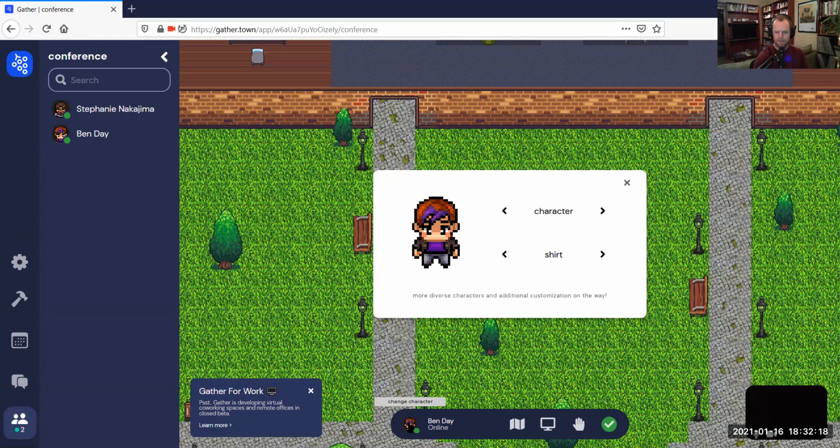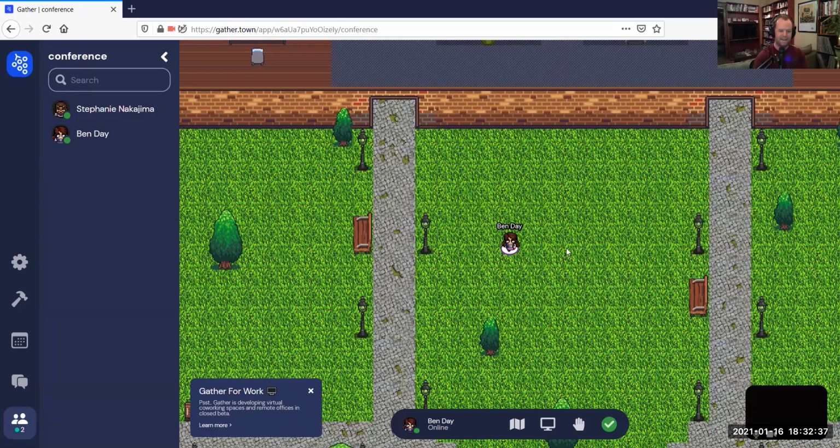Basically, you can change your little character, which looks like a 2D Super Mario Brothers video cartoon from the 80s. You can change your character, the shirt that you're wearing, the color scheme and all that stuff. I'm going to do some gender bending here and stick with this icon.